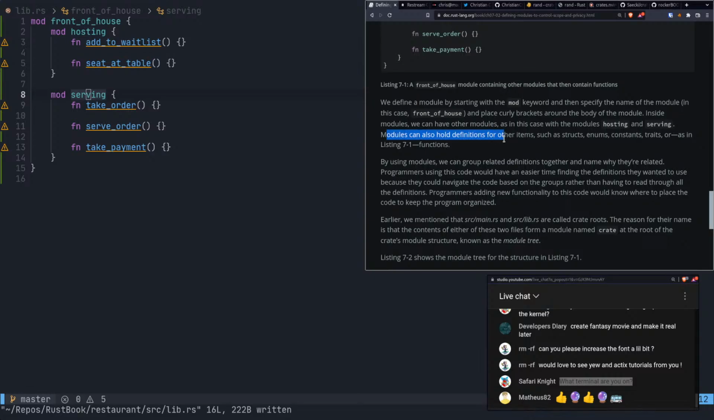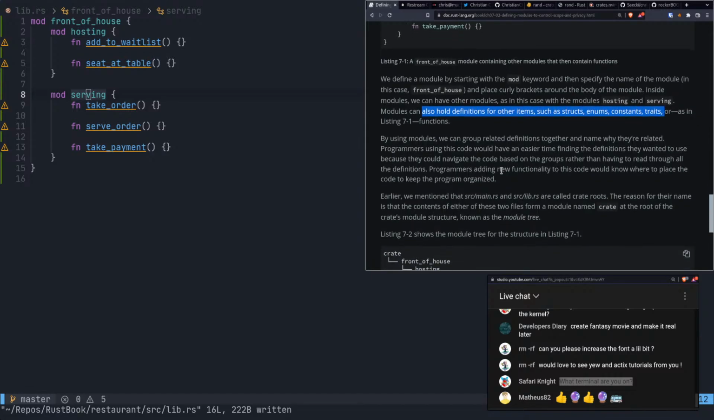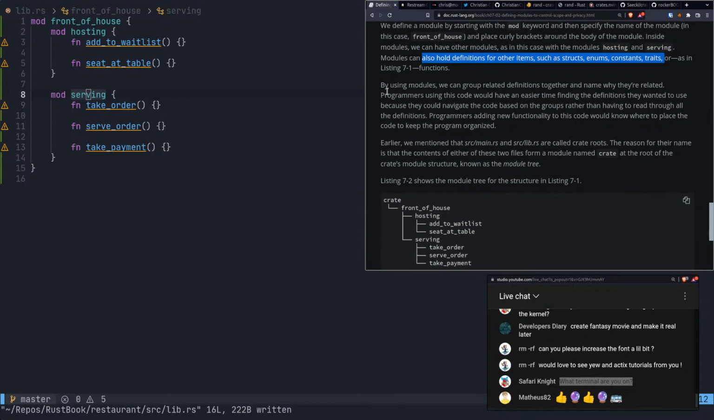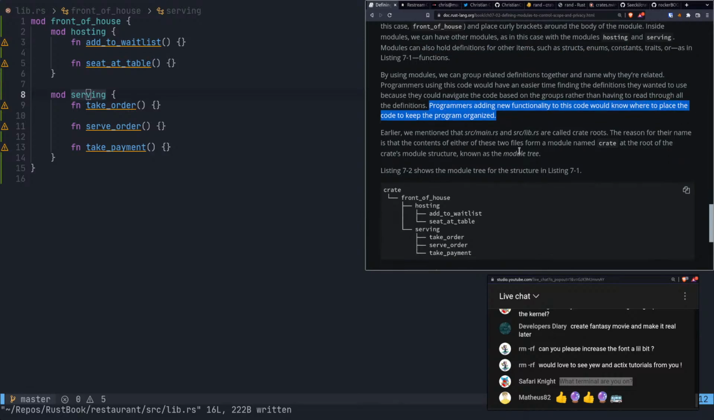Modules can also hold definitions for other items, such as structs, enums, constants, traits, or, as in listing 7-1, functions. We haven't really gone over traits yet, but sure. By using modules, we can group related definitions together and name why they're related. Programmers using this code would have an easier time finding definitions they wanted to use because they could navigate the code based on the groups rather than having to read through all the definitions. Programmers adding new functionality to this code would know where to place the code to keep the program organized.